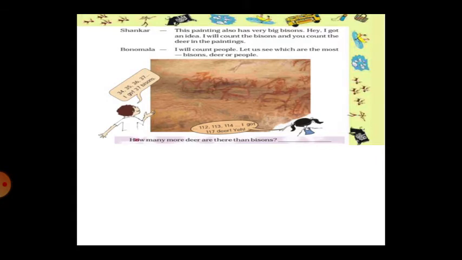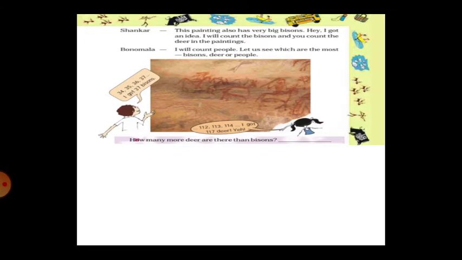Shankar, this painting also has very big bisons. Hey, I got an idea. I will count the bisons and you count the deer in the painting. See, in this picture you can look at one of the paintings. What they have painted are animals. Bison is one type of animal, and they have also painted a number of deer. So Bonomala said, I will count people. Let us see which are the most: bisons, deer or people.